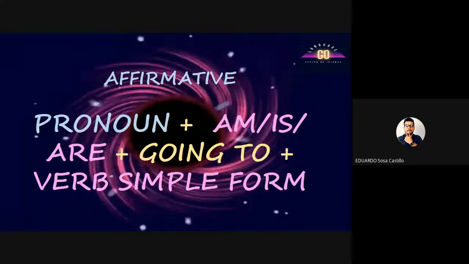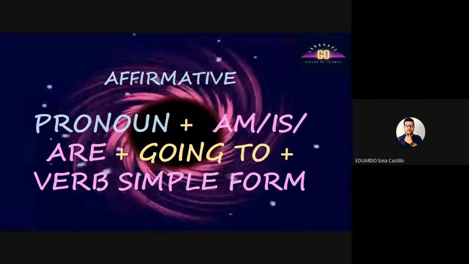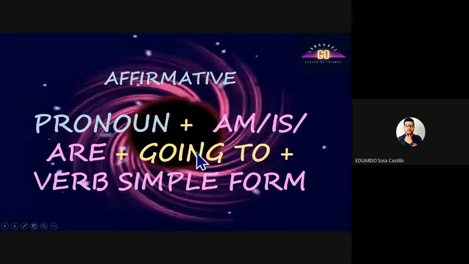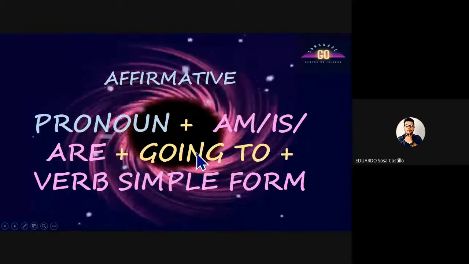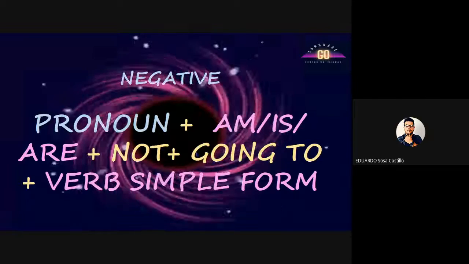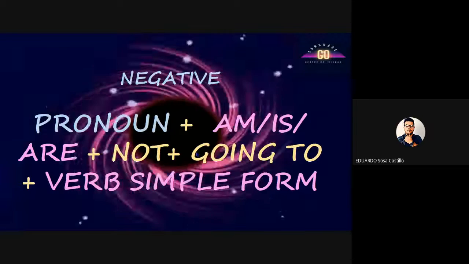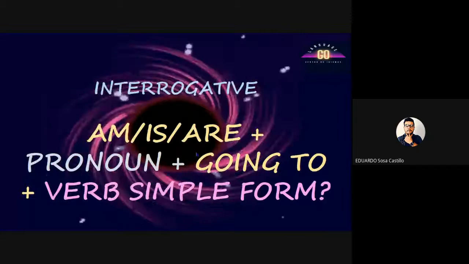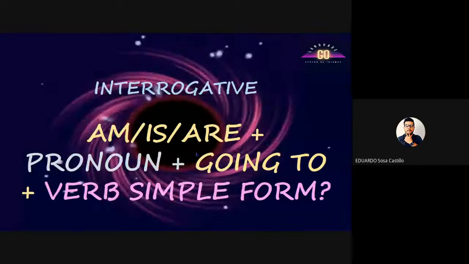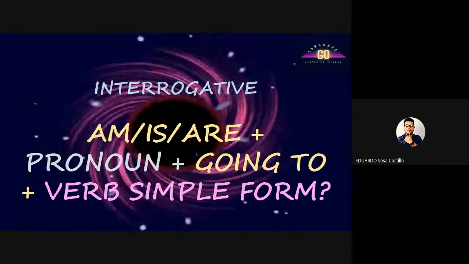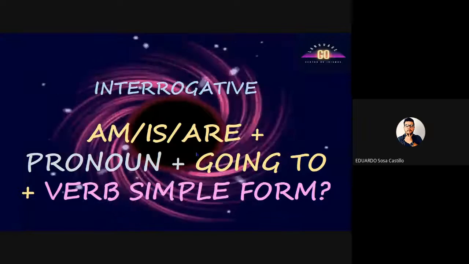If it's I, it's I am. For they, you, we, it's are. After that, it's going to plus the verb in the simple form. This is for affirmative, and for the negative it's not going to, basically the same structure. Then we have the interrogative, which is almost the same, but now you start with am, is, or are plus going to plus the verb in the simple form.